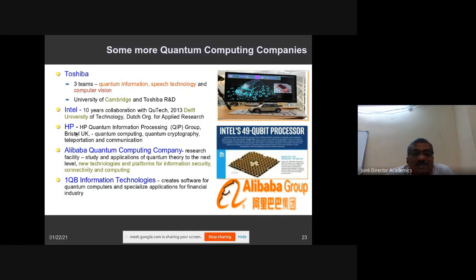HP is also one of the technology giants. It is working towards the development of quantum information processing. There is a special group there. Here there is a university, Bristol University of UK. If you see all these companies, each and every company is associated with universities.